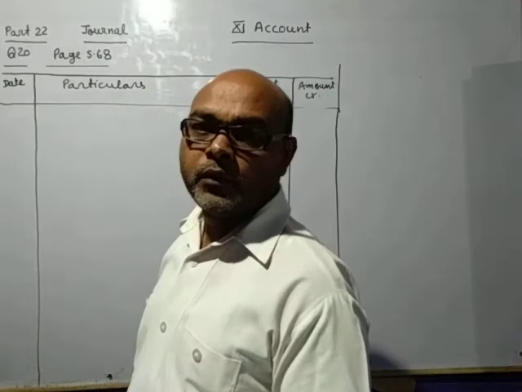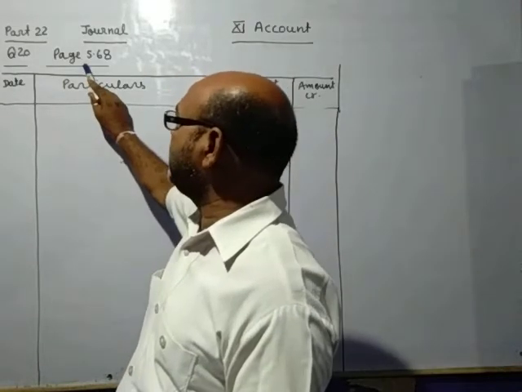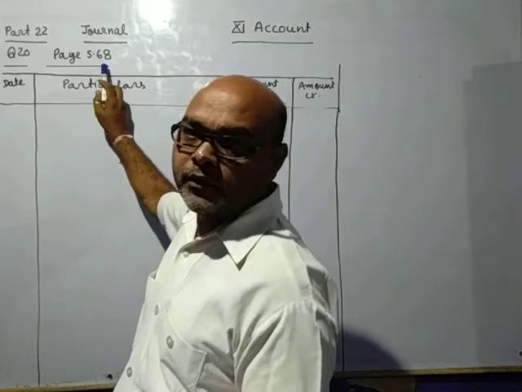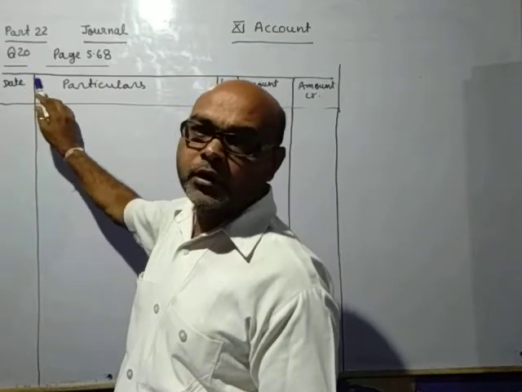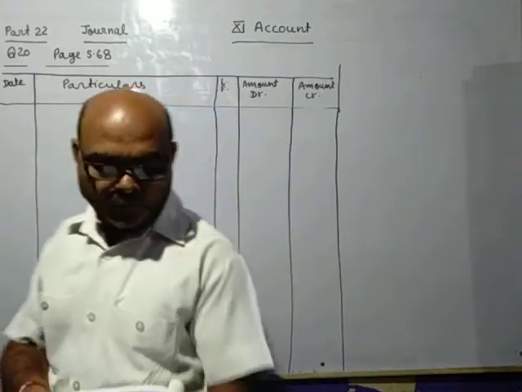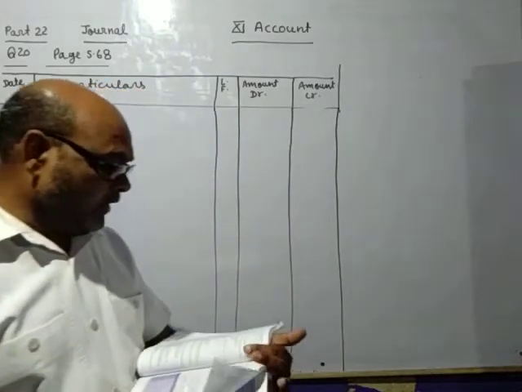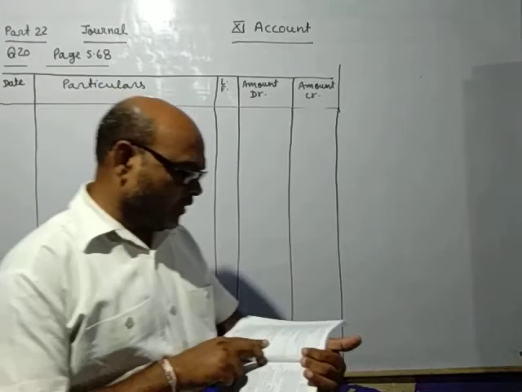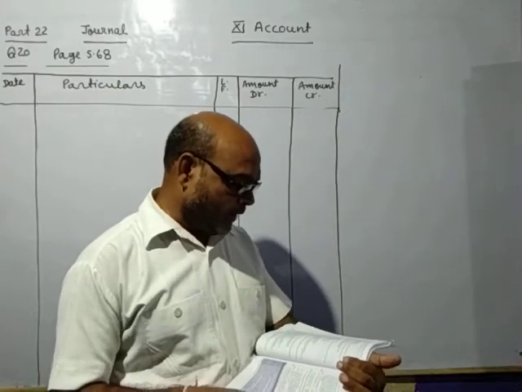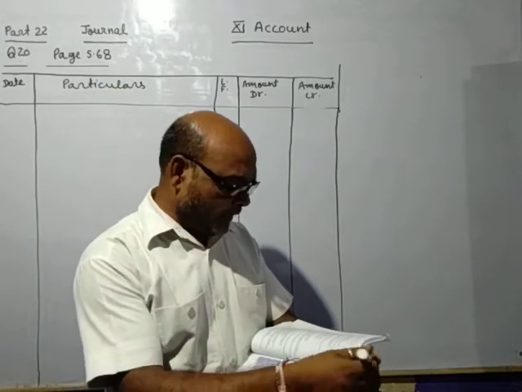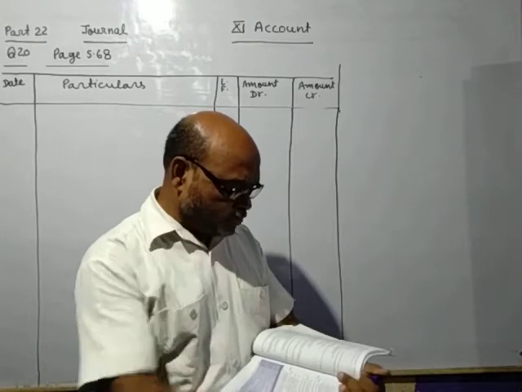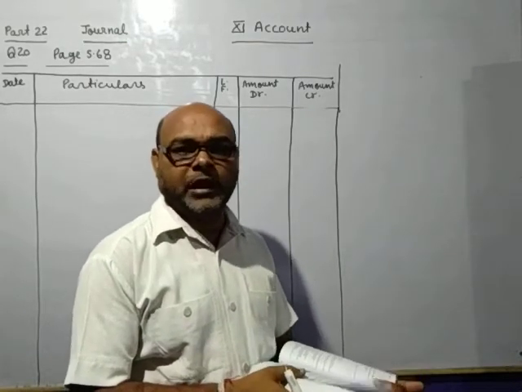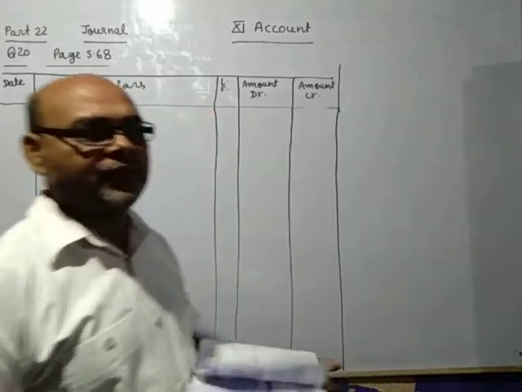Now open your book. See page number 5.68. Question number 20. It is saying prepare journal from the following transactions given below. Point A. Proprietor withdrew for private use 10,000 from bank. This is for private use, personal expenses.